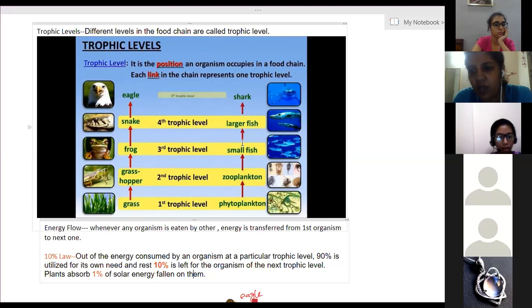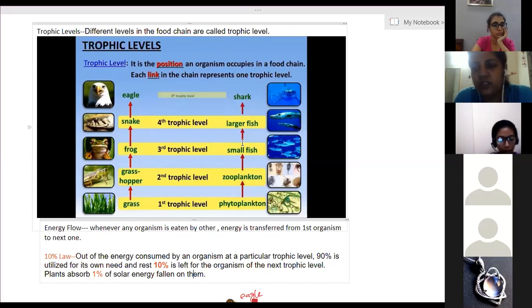They are able to absorb only 1% of energy. Then using that energy, they convert inorganic substances into organic substances. That is the photosynthesis process. They prepare food by utilizing that energy.